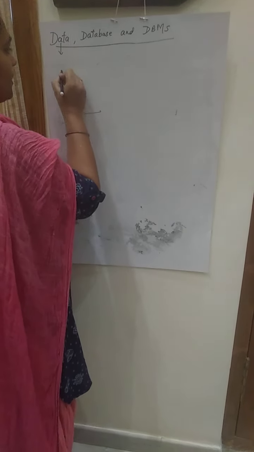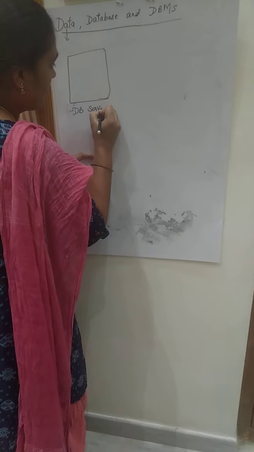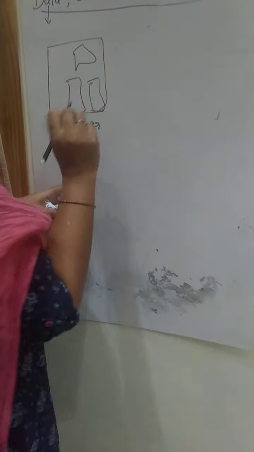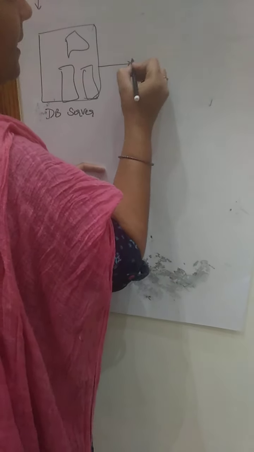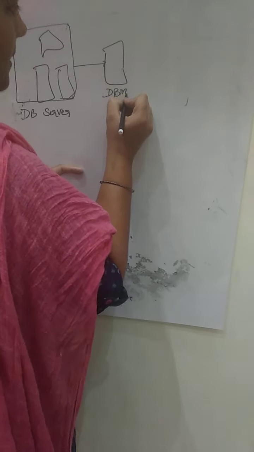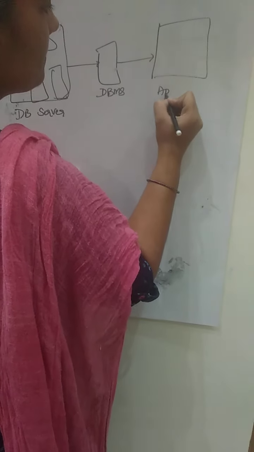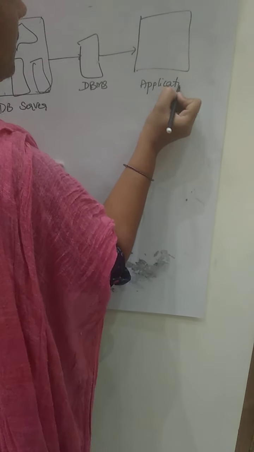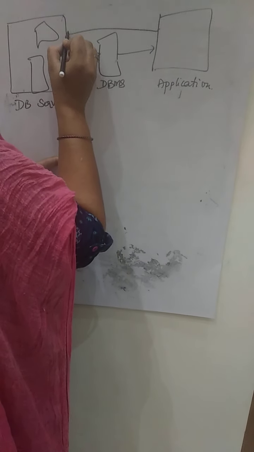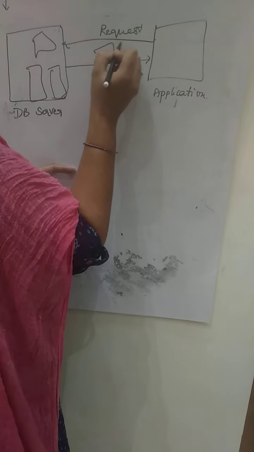Now consider this is your database server, where all your databases are. Here is your DBMS, and here your application. The application requests for data.